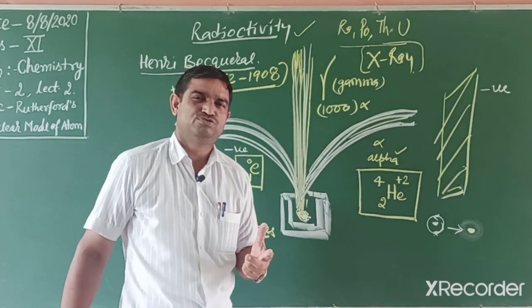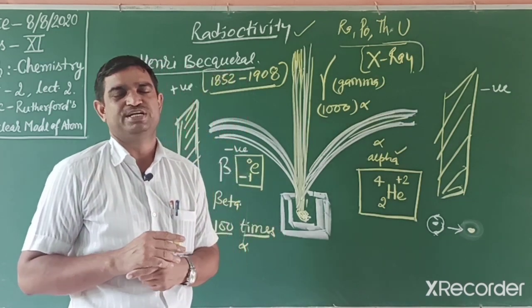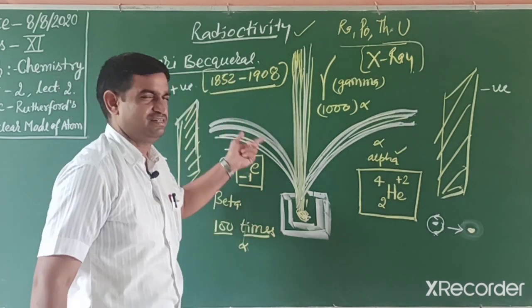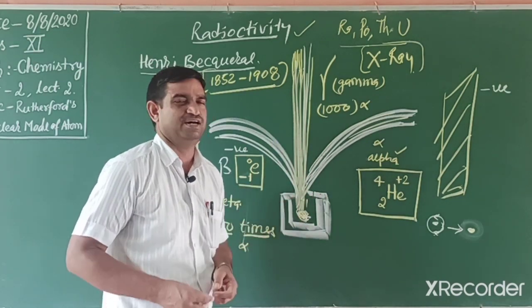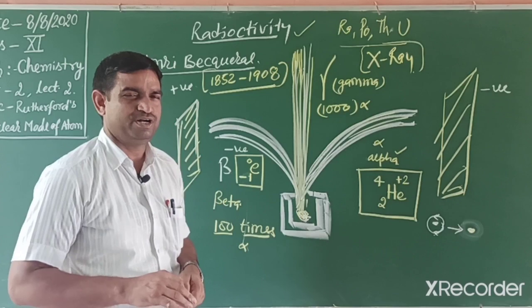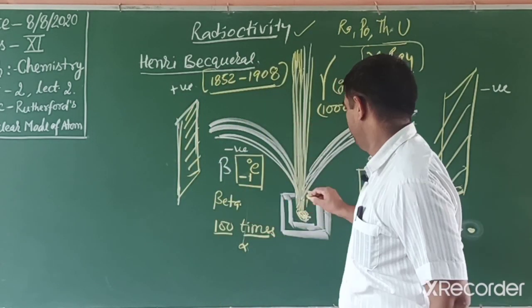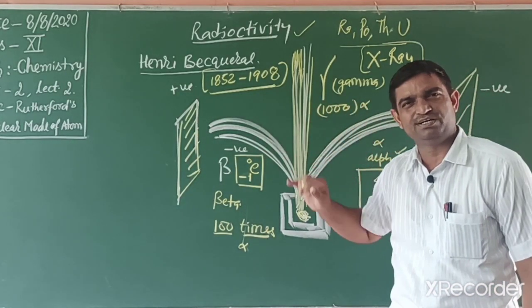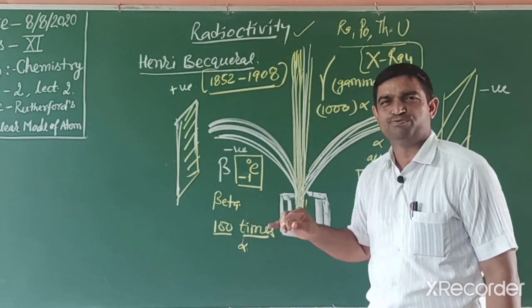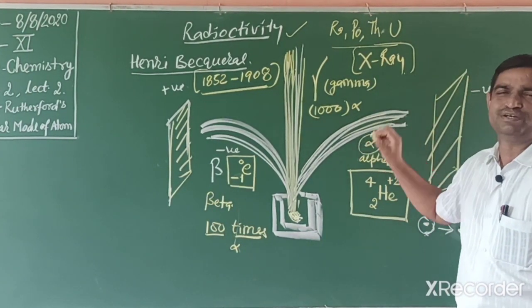So students, two discoveries, the discovery of X-ray and the discovery of radioactivity, happened at the time Thomson gave his atomic model, and these phenomena affected it. So our next model is the Rutherford model, which depends on the alpha scattering experiment. Before understanding the Rutherford model, we need to understand this alpha particle.